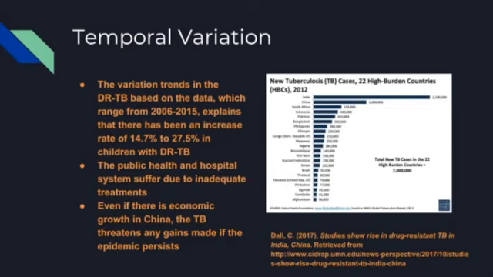As for the variation trends in drug-resistant tuberculosis based on the data, which range from 2006 to 2015, there has been an increased rate of 14.7% to 27.5% in children with drug-resistant tuberculosis. The public health and hospital system suffers due to inadequate treatments. Another would be that even if there is economic growth in China, tuberculosis threatens any gains made if the epidemic persists. As you can see on the graph on the right, China is the second highest in new tuberculosis cases.